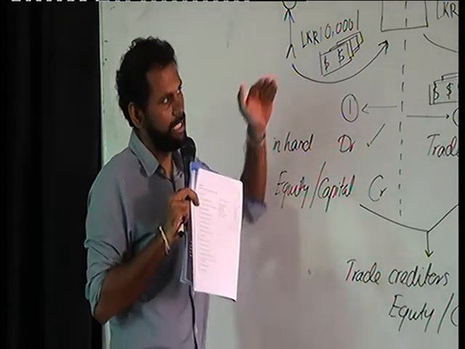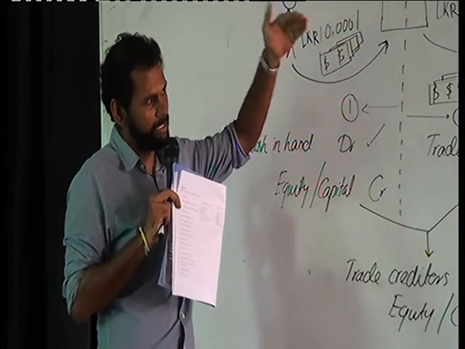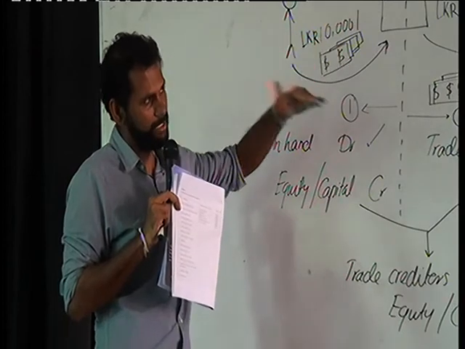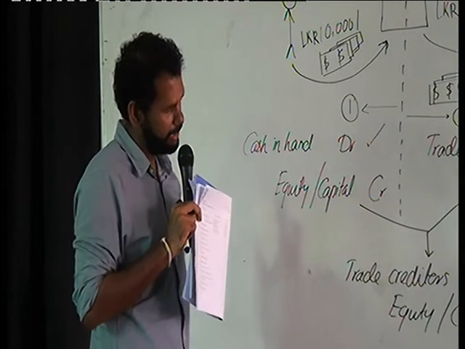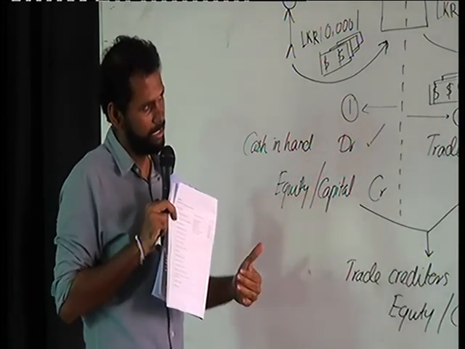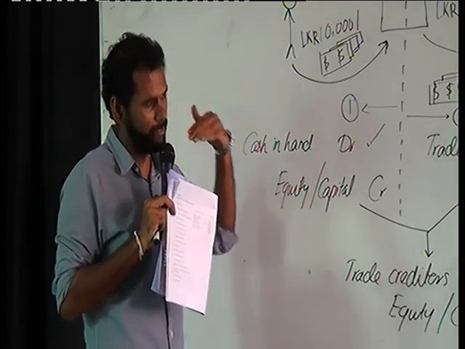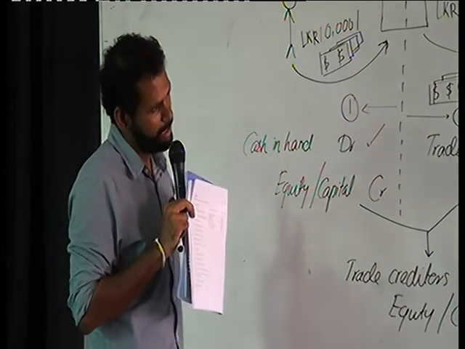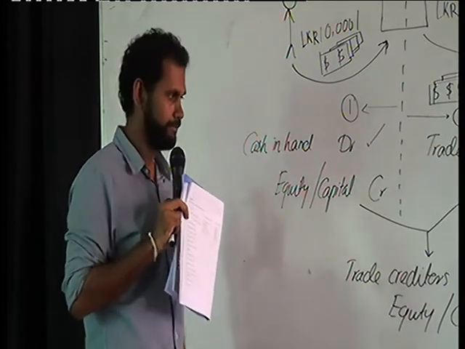That is, if it's an increase in an asset, the entry has to be debit. If it's a decrease in an asset, the entry should be credited. If it's an increase in the expenditure, the entry should be debited. If it's a decrease in the expenditure, the entry should be credited. If it's an increase in equity, the entry should be credited. If it's a decrease in the equity, it should be debited. If it's an increase in the income, it should be credited. If it's a decrease in the income, it should be debited. If it's an increase in the liability, it should be credited. If it's a decrease in the liability, it should be debited.